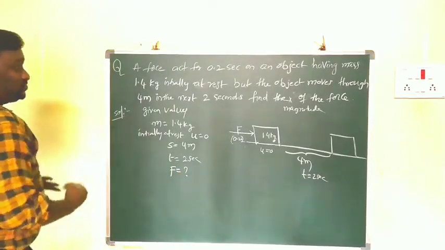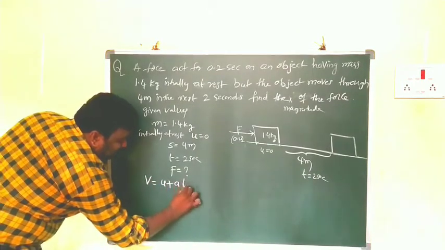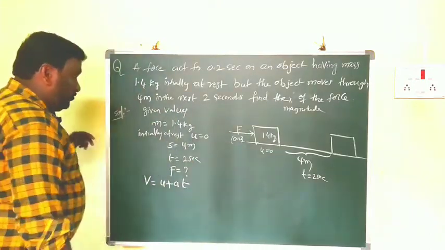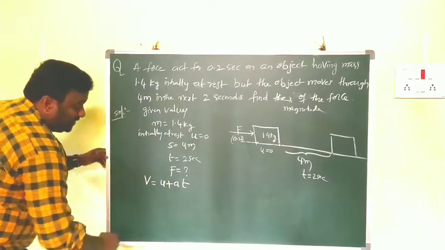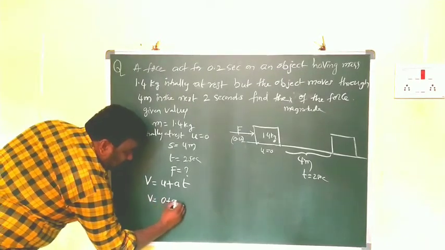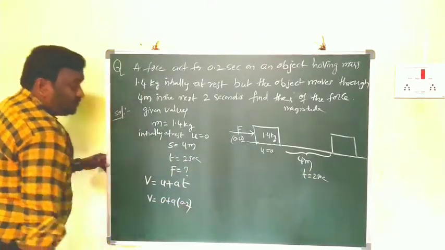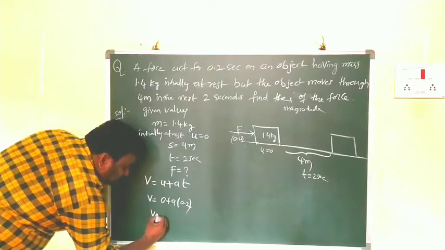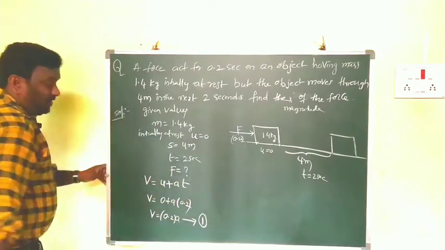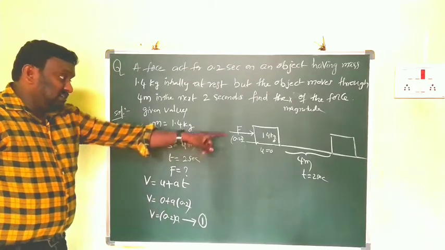To solve this, first I am going to the equation v is equal to u plus at. After the force acts for 0.2 seconds, we have to find the velocity first. Clear? For that I use v is equal to u plus at, and now here I am writing v is equal to 0, since u is 0, plus a into the time the force acts, 0.2 seconds. Then v is equal to 0.2 into a. Now this is equation number 1. We took v is equal to u plus at, where u is 0 because the body is at rest.